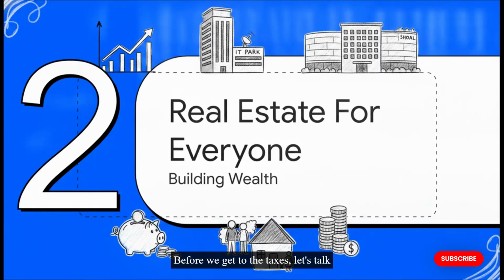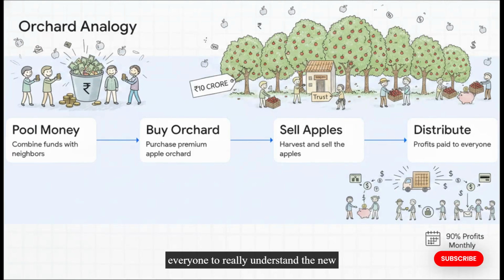Before we get to the taxes, let's talk about the concept of real estate for everyone. To really understand the new rules, we need to get our baseline facts straight. Historically, buying a sparkling IT tech park in Bengaluru or some massive shopping mall in Mumbai was completely impossible for everyday people. It was strictly a playground for ultra-wealthy billionaires and massive private equity funds. So, to understand how regulators finally fixed this for the rest of us, let's use a simple analogy. We'll call it the apple orchard analogy.